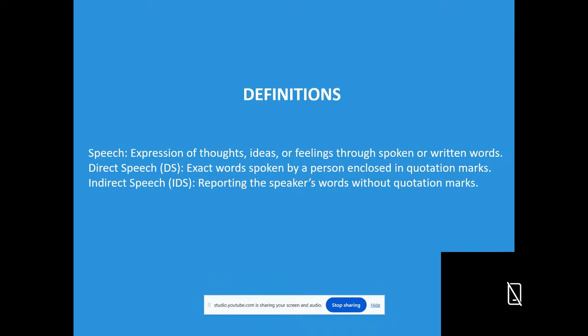It can be expressed in two ways, direct speech and indirect speech. Now we are going to discuss what is direct speech and what is indirect speech.